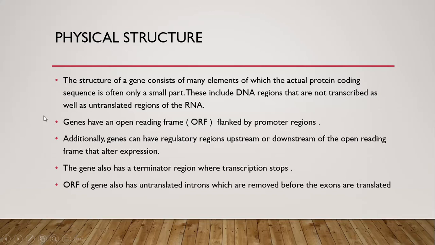Now we are going to talk about the physical structure of a gene. The physical structure of a gene consists of many elements, of which the actual protein coding sequences are often only a small part of it. Which means that these include DNA regions that are not transcribed, as well as untranslated regions of the RNA.